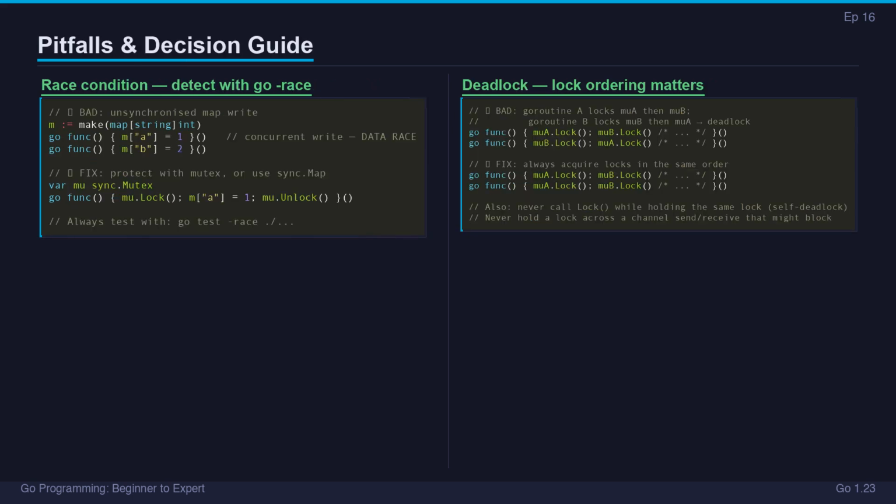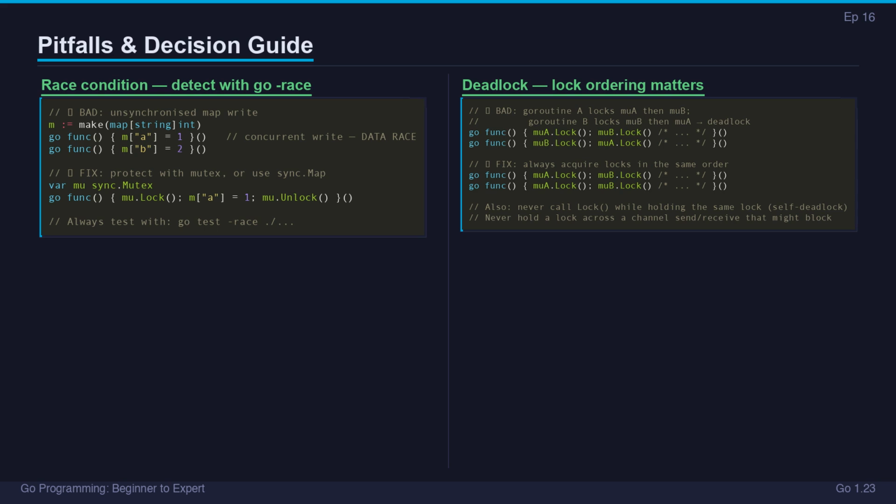The 2 most dangerous sync bugs are race conditions and deadlocks. Race conditions are silent. The program keeps running but produces wrong answers. Always run go test -race in CI. It instruments every memory access and reports data races with a full stack trace. No false positives.